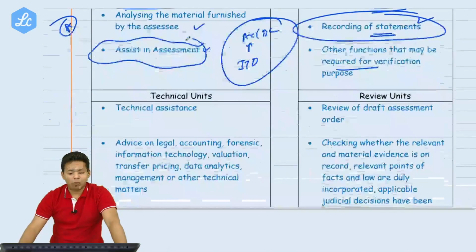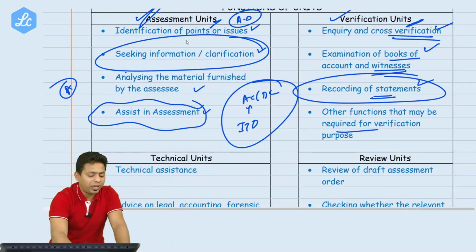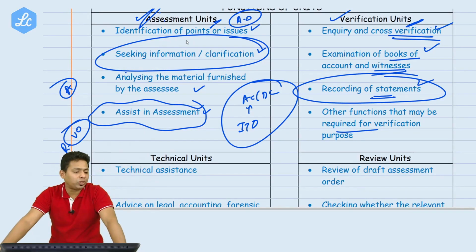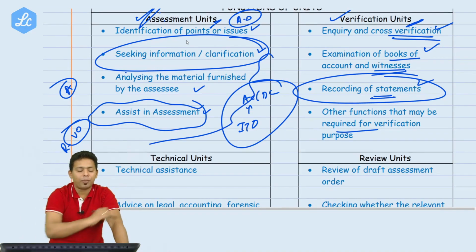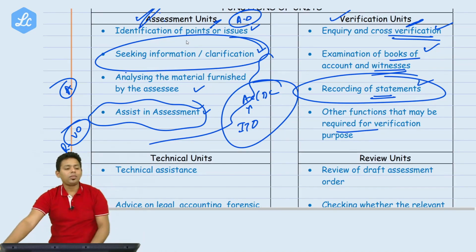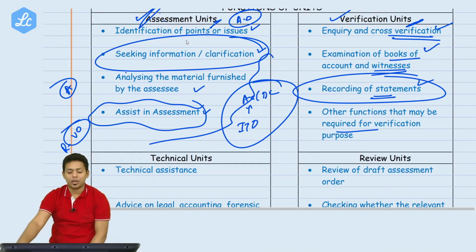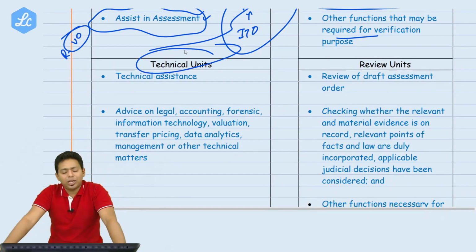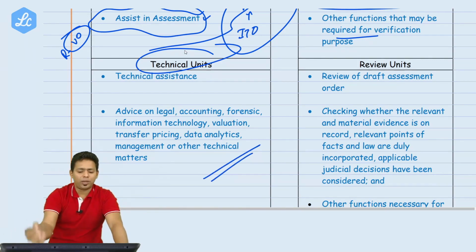Look at the structure, how beautifully they have evolved. Now, I told you there is a reference to valuation officer and all those provisions, no? In case of dispute, you can refer to the valuation officer. The department can also take the help of other people who are experts. Those valuation officers are sitting in the technical units. So what will the technical unit do? They will give technical assistance and advise on legal, accounting, forensic, information technology, valuation, transfer pricing, data analytics, management and other technical matters.